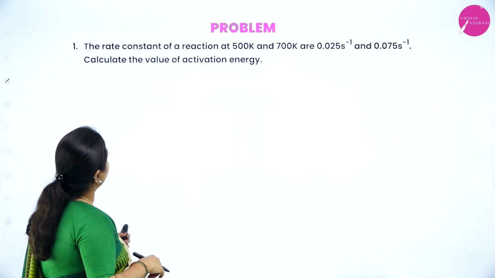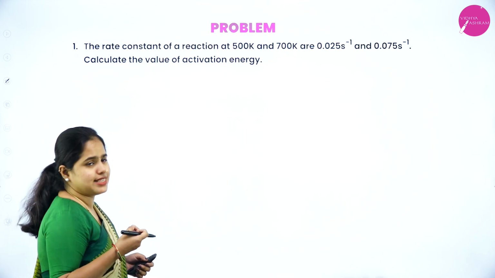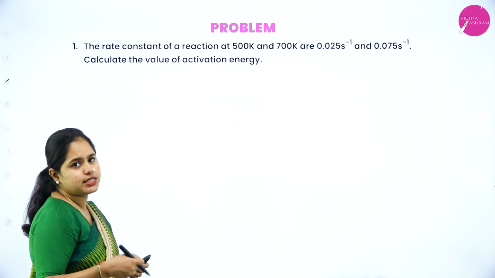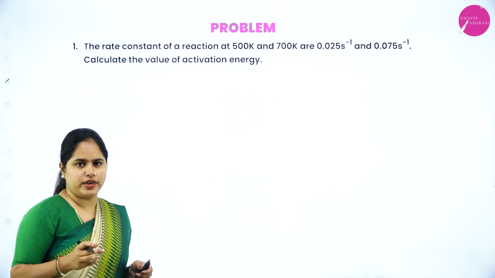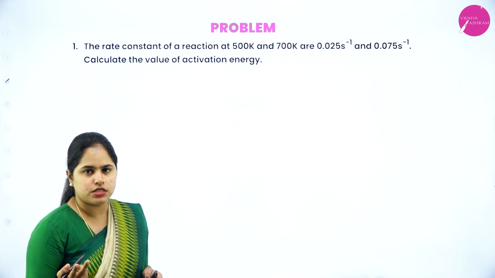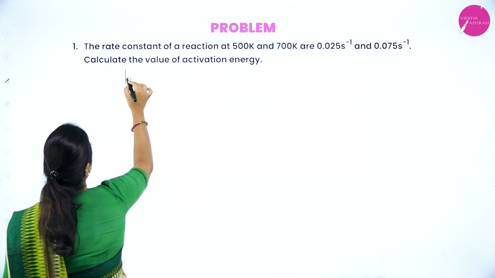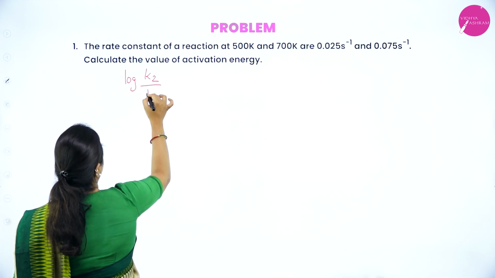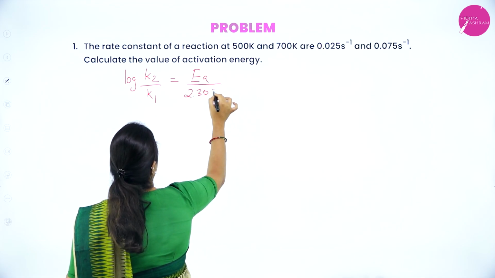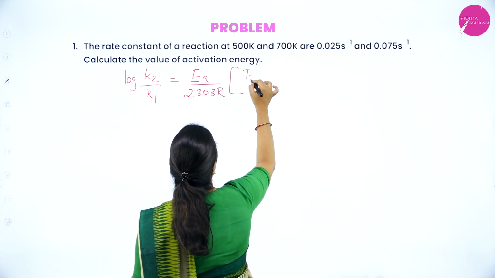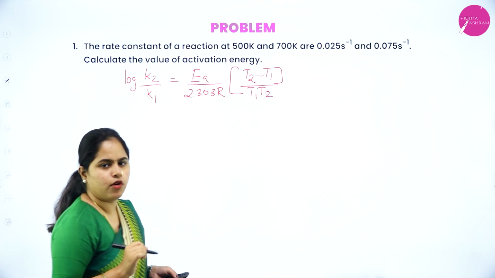The first question: the rate constants of a reaction at 500 Kelvin and 700 Kelvin are 0.025 second inverse and 0.075 second inverse. Calculate the value of activation energy. When two rate constants and two temperatures are given, we can directly use one equation that we have already studied: log of K2 divided by K1 is equal to EA by 2.303 R into T2 minus T1 divided by T1 T2.